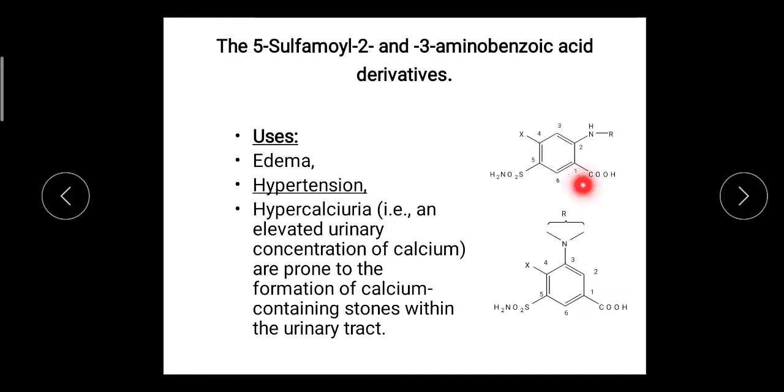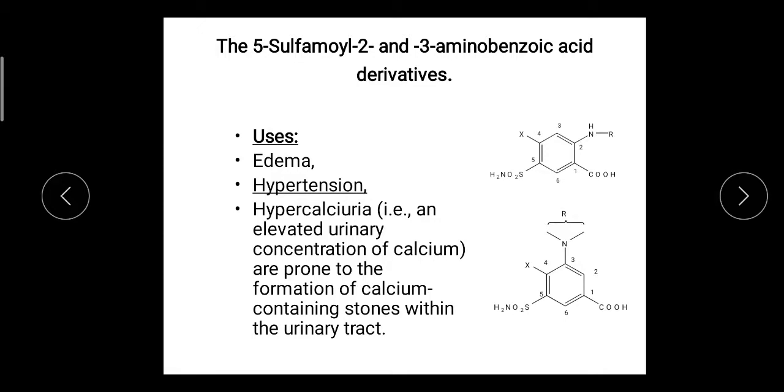Here the benzoic acid group is present, at the second position an amino group and at the fifth position a sulfamoyl group. So this compound is 5-sulfamoyl 2 aminobenzoic acid, and this is the general structure of 5-sulfamoyl 3 aminobenzoic acid. The examples are furosemide and bumetanide.